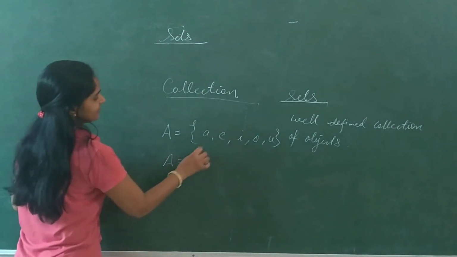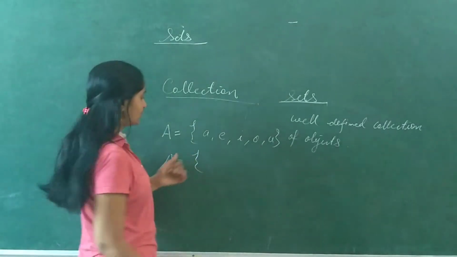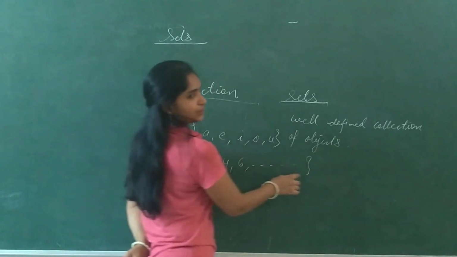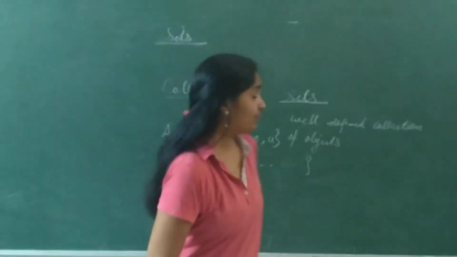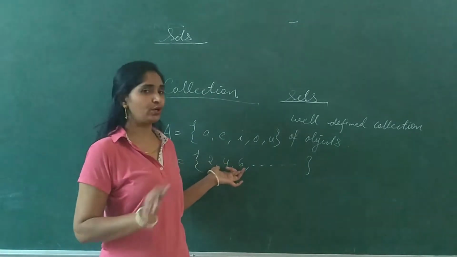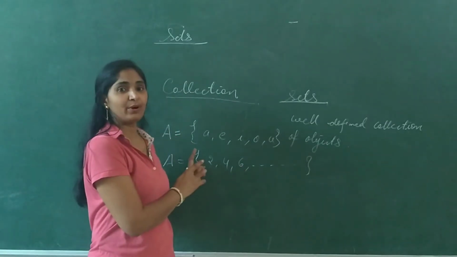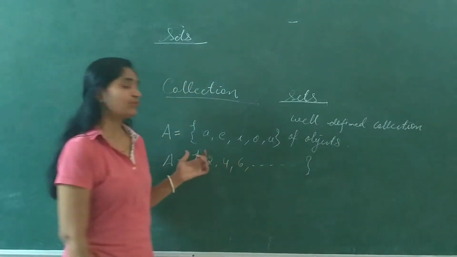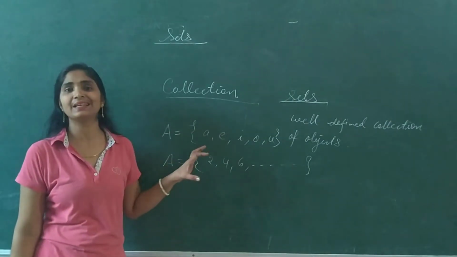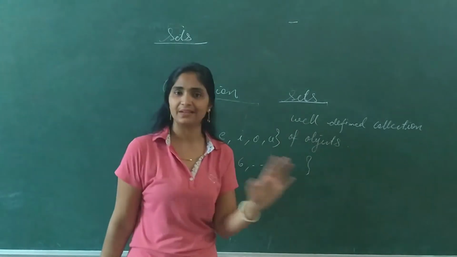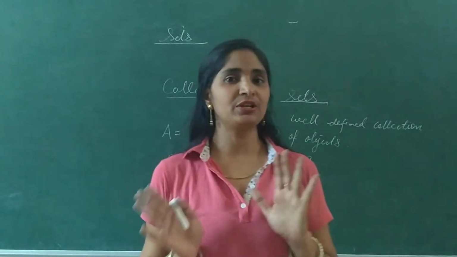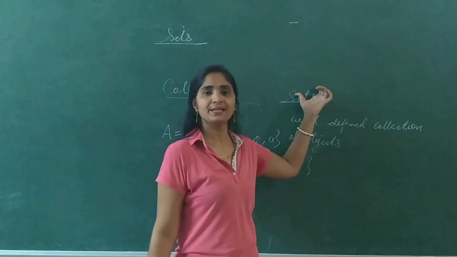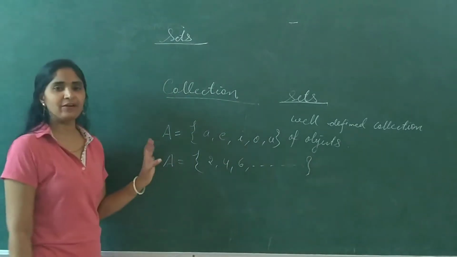We have one set, and it is the set of even numbers. Here the dots represent "and so on". Is it a well-defined collection or not? Among natural numbers we just collect the even numbers only, so it is well defined. You can take it easily from the natural numbers: 2, 4, 6, all these are even numbers. So set and collection differ by just a single word: a collection that is well defined is called a set. Here we can have more and more examples.